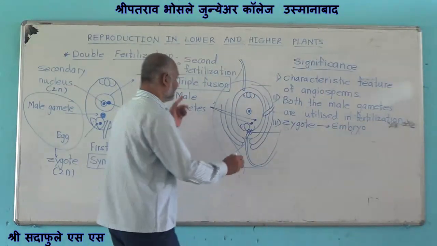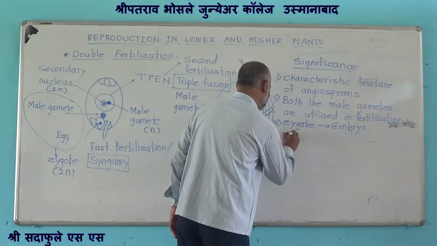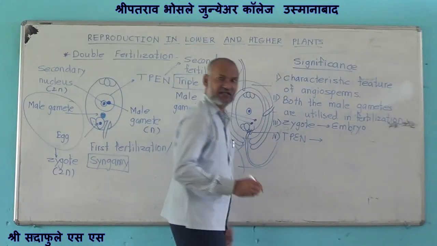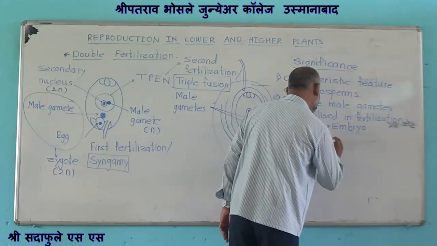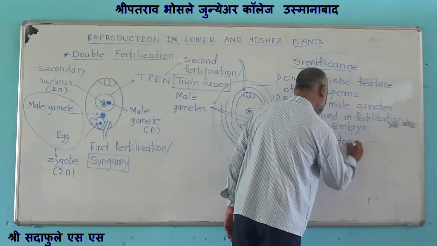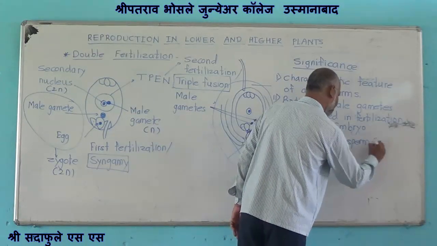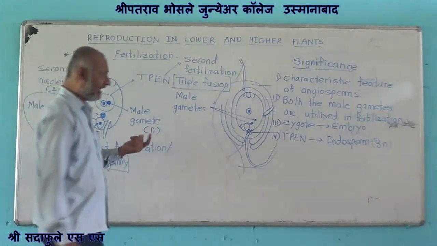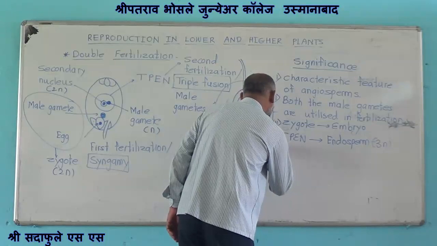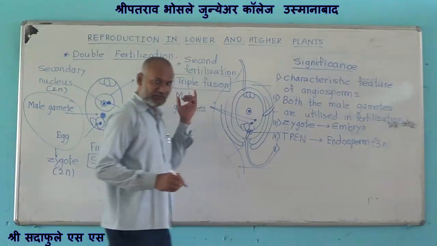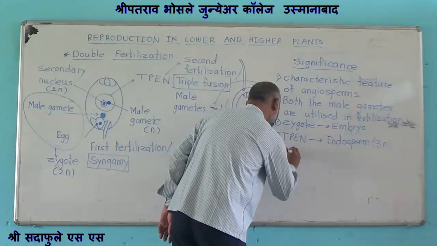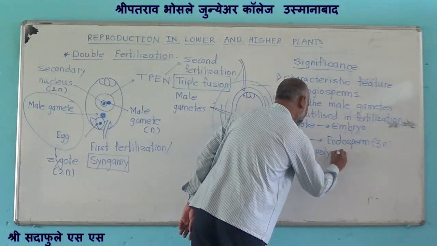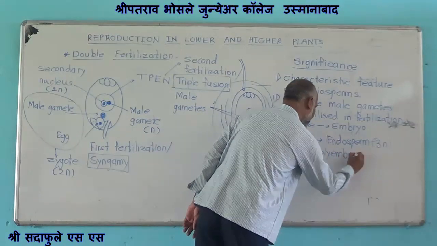Then this triploid primary endosperm nucleus later on develops into the endosperm of the seed, which is triploid, and this double fertilization avoids polyembryony.